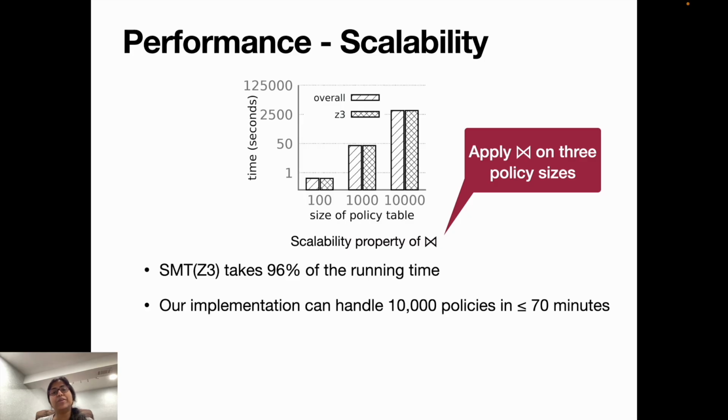And now we pick the scalability for our join function, the one we discussed in the previous slide, and we see that when we increase the size of the policy table, our time required also increases. I mean, our overall time required, but this overall time is dominated by our SMT solver, that is our Z3 solver. So the SMT solver takes 96% of the running time. We can also see that our implementation can handle 10,000 policies in a little over 70 minutes.